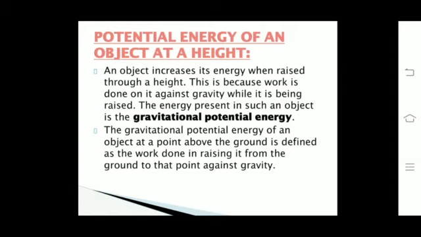Potential energy of an object at a height. We know that when an object is raised through a height, its energy increases. Why is this so? This is because work is done on it against gravity while it is being raised. The energy present in such an object is called gravitational potential energy. Thus, we can define the gravitational potential energy of an object at a point above the ground as the work done in raising that object from the ground to that point against gravity.